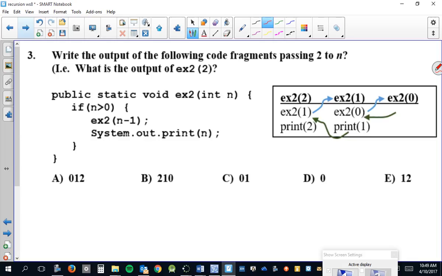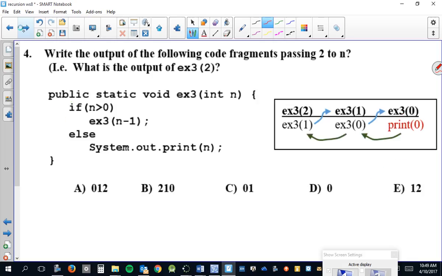Look at B. I mean number 3. The exact same list of methods. They're all doing the same thing, except, like I said, on this one, it either does recursion and print, or it does nothing at all. So it's the same until you get to here, and then there's just nothing there with the last call. And so you don't see the 0. And so, what is the answer? E, yeah.